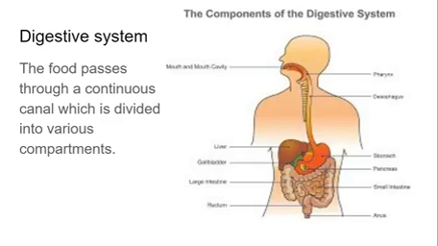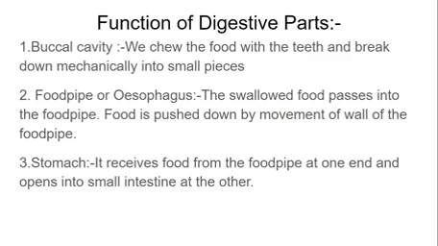Second picture, observe the picture of the digestive system. In this system food passes through the continuous canal which is divided into various compartments. We can see there are lots of compartments in the digestive system. Function of digestive system. Buccal cavity.